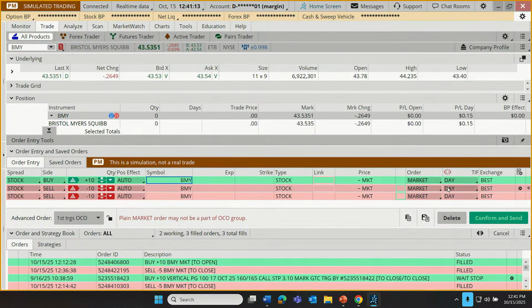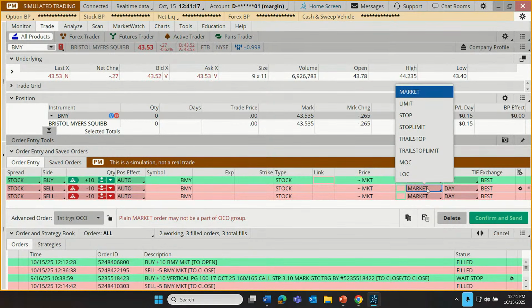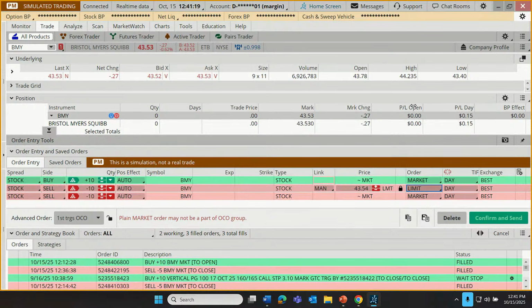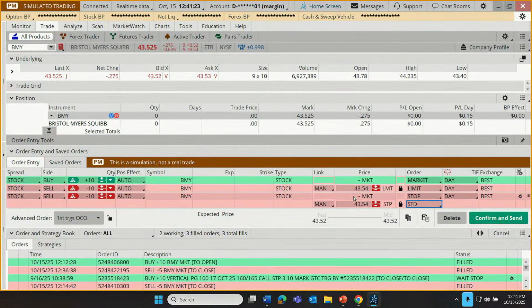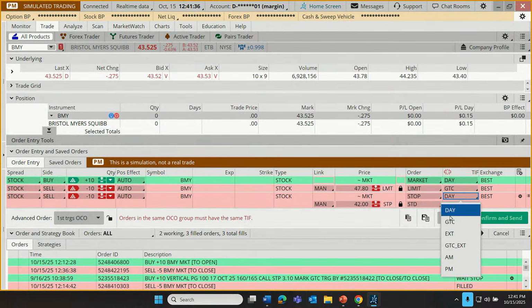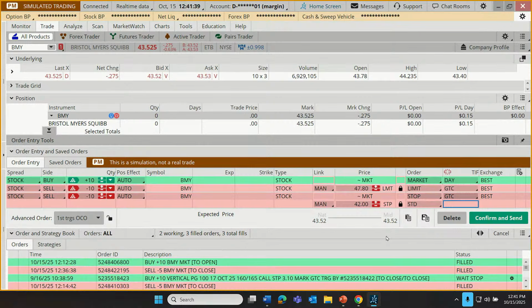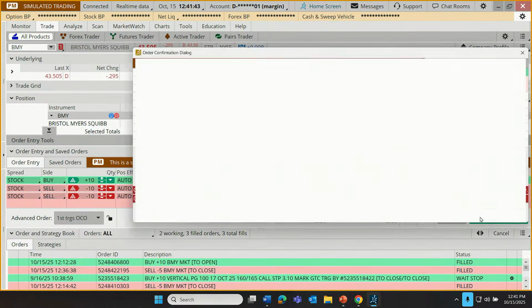So to take profits, that's a limit order. Let's enter this first sell order as a limit. To take losses is a stop order. Let's put in a stop order to take those losses. And then we just plug in the numbers. 47.80 as a limit. $42 as our stop. Both of those good till canceled because they're unlikely to get there today. So we'll make those both good till canceled and then click confirm and send.